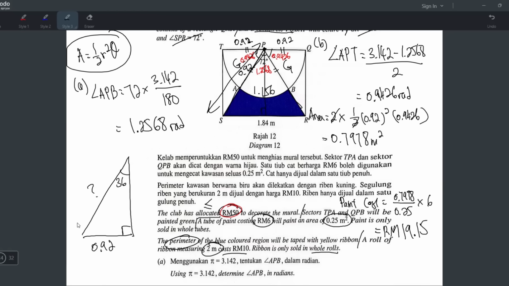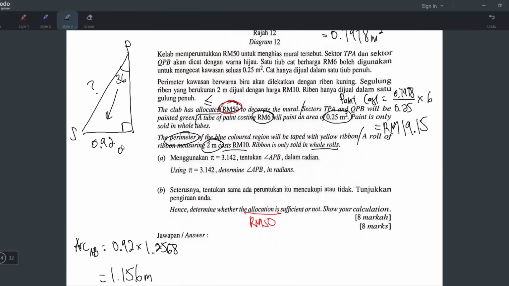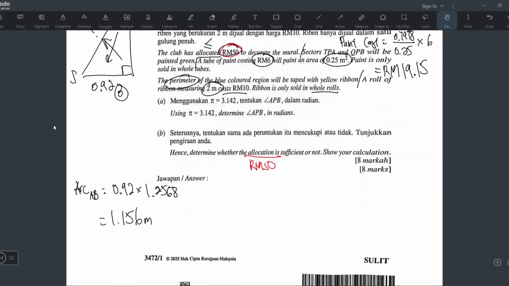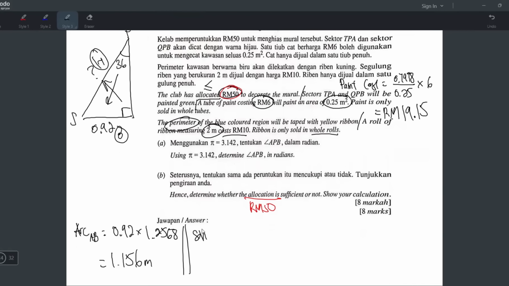And this is what we want, this length, the length from P to S. Okay, so you can use sine, cos, or tangent. SOH CAH TOA, which one? This is the opposite, and we are trying to find the hypotenuse. So use sine. I'll just write here: sine 36 equals O over H, 0.92 over the hypotenuse, which is P to S. So P to S goes up and becomes multiplication, and sin 36 goes down and becomes division. So 0.92 divided by sin 36 is 1.565 meters.